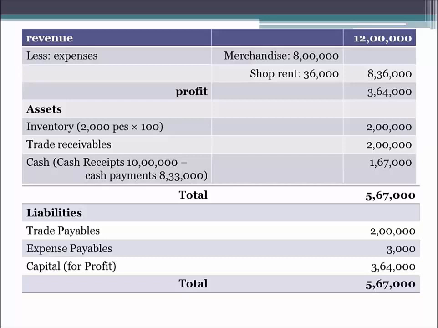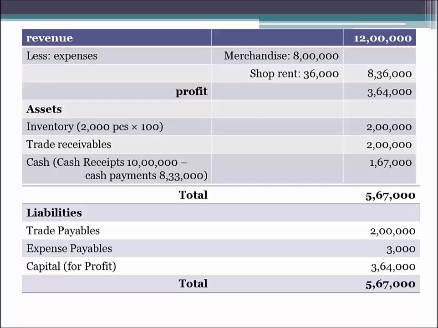So let us see first of all the income statement, that is how the profit is calculated based on these three concepts. As we have seen in the previous slide, the revenue is rupees 12 lakh. How? 8,000 pieces we have sold at the rate of rupees 150 in 1 year. So in that year the revenue will be 8,000 into 150, that is rupees 12 lakhs. In this revenue we have to deduct the expenses which we have incurred in earning this revenue.